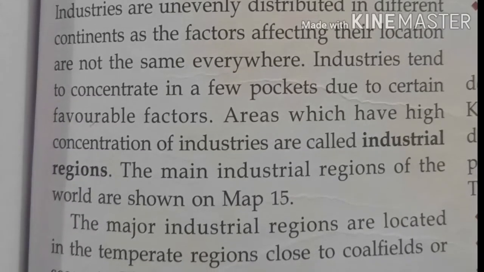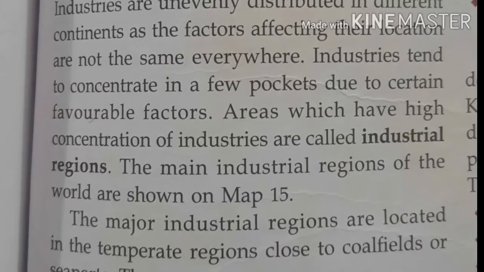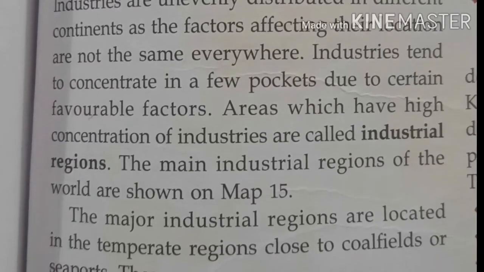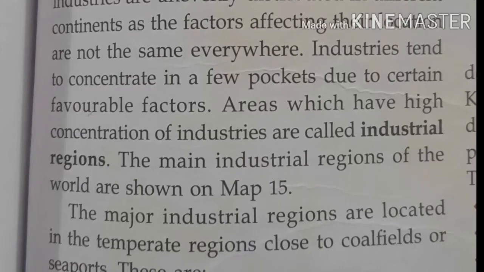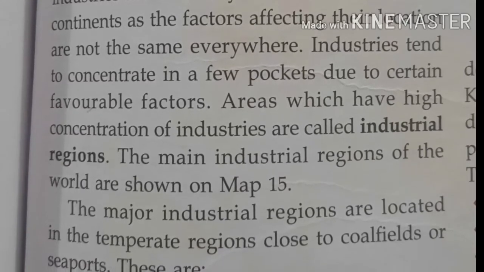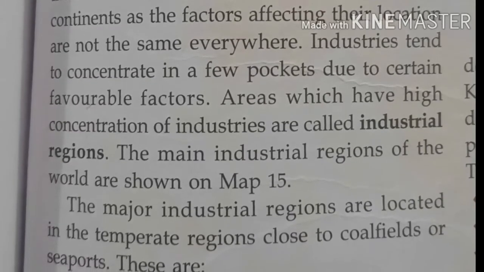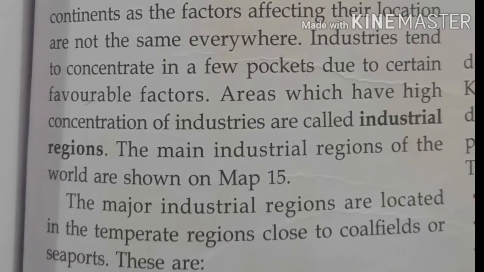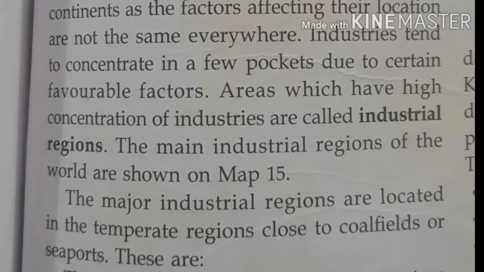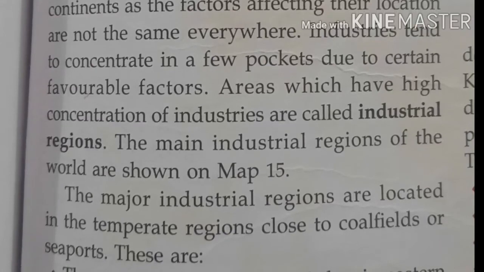So industries depend on the factors. Industries tend to concentrate in a few pockets due to certain viable factors. Industries will be set up in the area where they have favorable factors. Whichever factors favor you, only then will you set up an industry in that area.